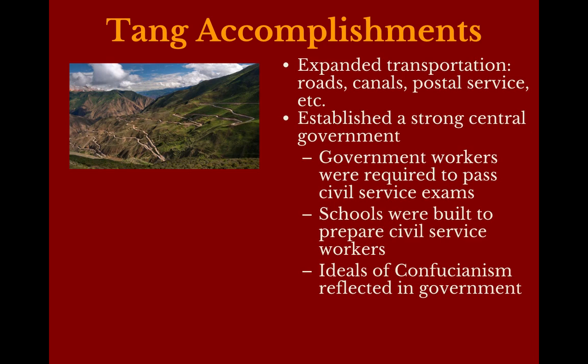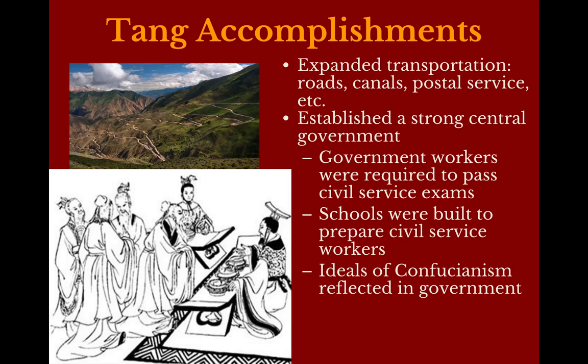Some of the things that happened during the Tang Dynasty, and some of these things actually continue into the Song Dynasty, is in terms of infrastructure, we see a great expansion of transportation networks. Roads are extended and improved. This is a really cool picture. This is a very, very ancient Chinese trading road that we see still exists. And we can also infer that when you get super far west in China, the terrain is pretty treacherous. So this was not an easy thing to do.